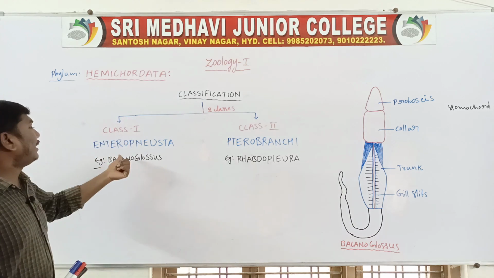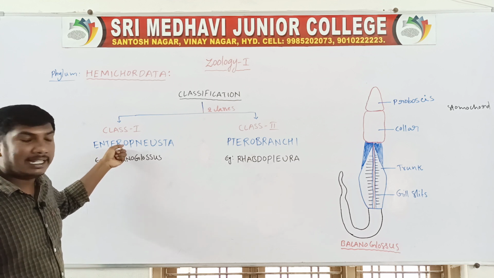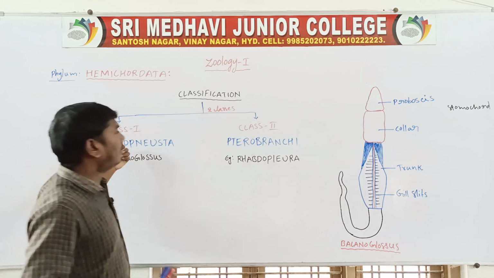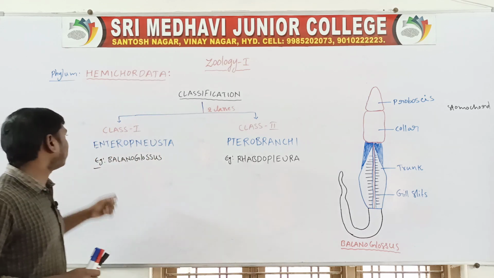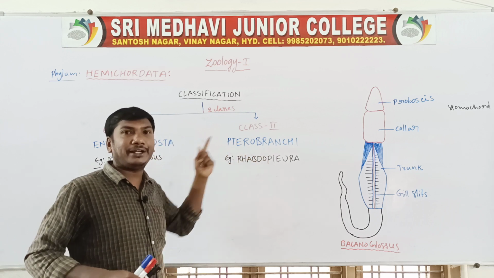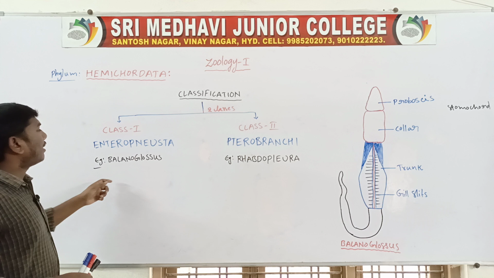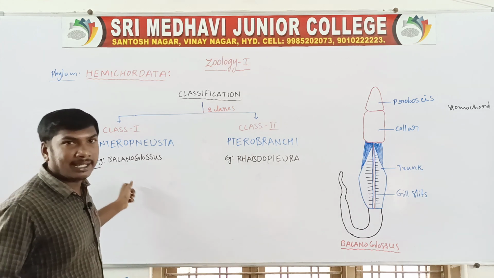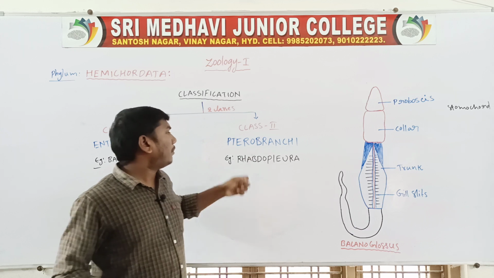Class 1, Enteropneusta. Class 2, Pterobranchia. Enteropneusta example: Balanoglossus. Pterobranchia example: